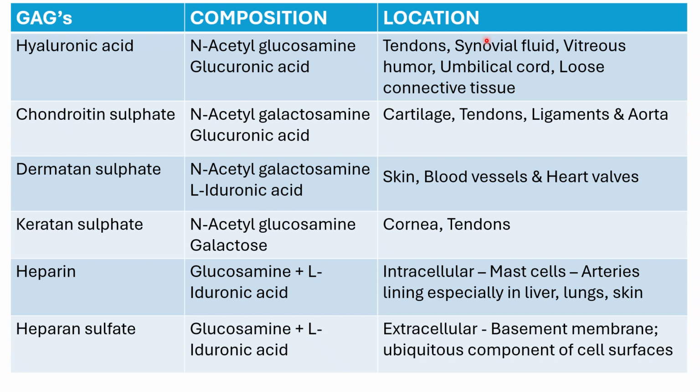Let's see about the location. Hyaluronic acid is mainly responsible for lubrication. So, we can remember some locations like synovial fluid, vitreous humor. Then chondroitin sulfate, the name itself is telling it is mainly present in cartilage. Dermatan sulfate, derma means skin, so it is mainly present in skin and also in blood vessels and heart valves.